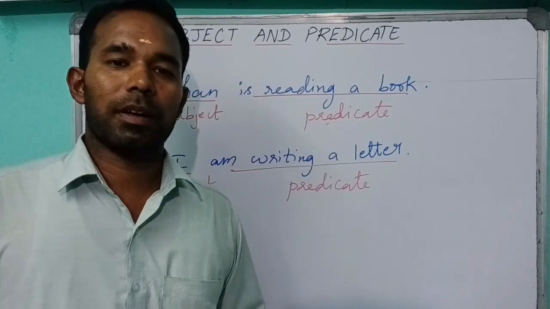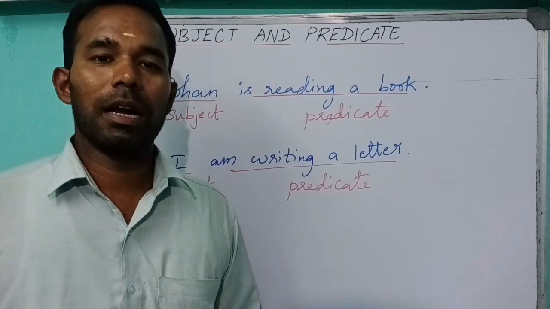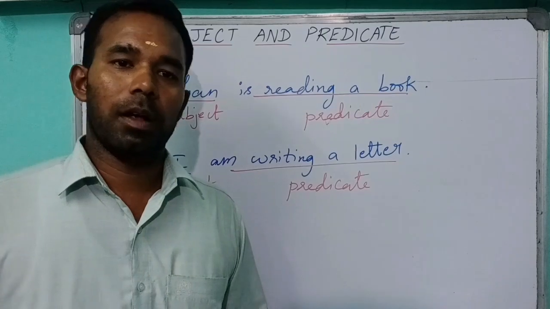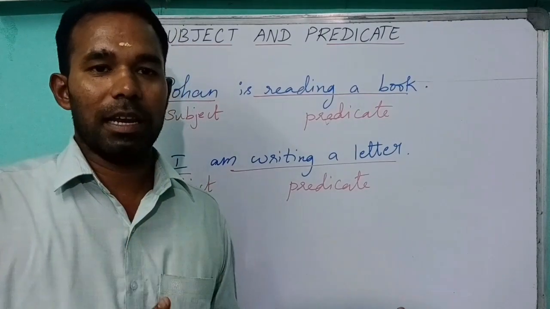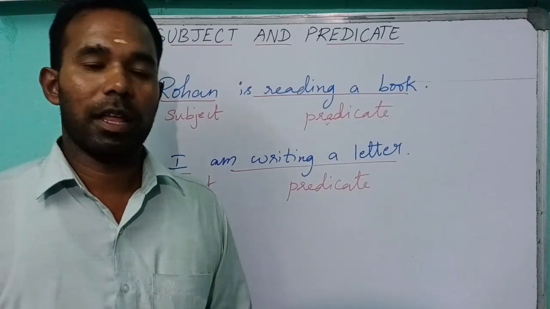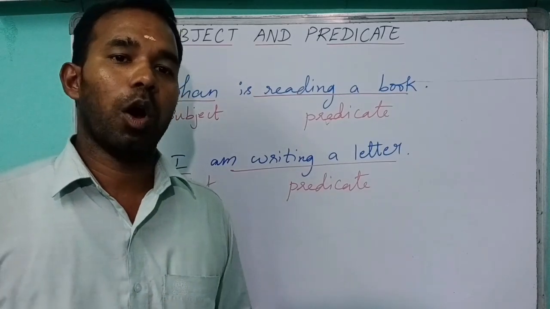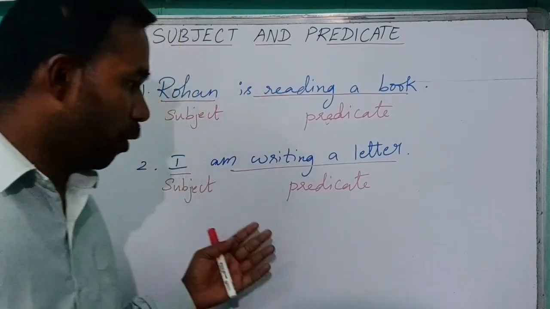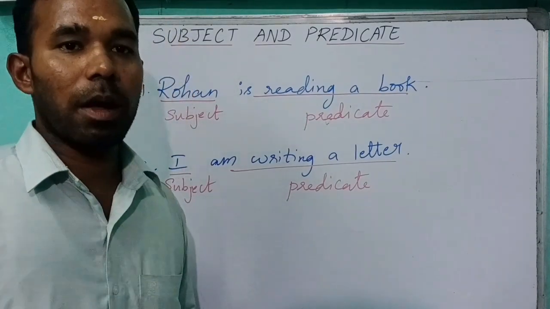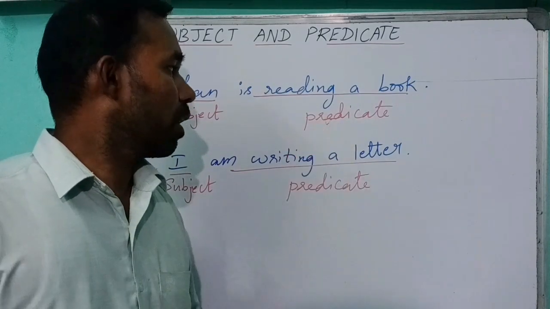A subject may be a noun or a pronoun. For example, John, place names like Delhi, Mumbai, or animal name tiger, bird name peacock. Everything comes under noun or pronoun. For pronoun: he, she, we, us. This and all come under pronoun.